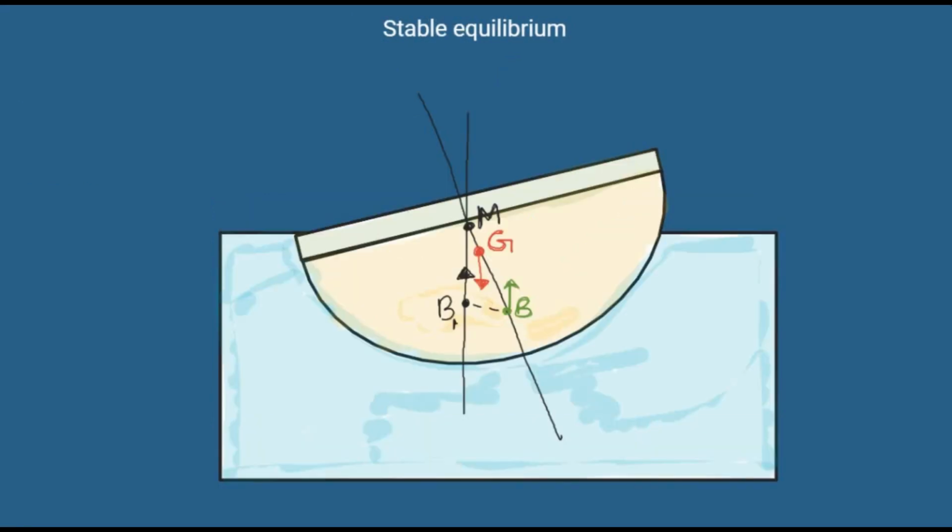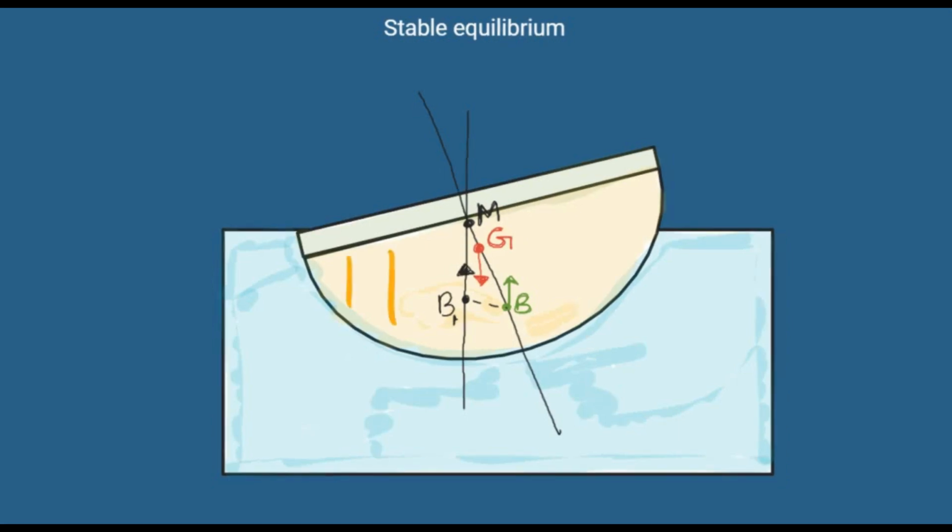During turbulence, the ship either turns clockwise or anti-clockwise. As a result, the volume of water displaced by the ship changes, due to which the center of buoyancy also shifts. Now from the new center of buoyancy, as shown in this diagram B1, when we draw a vertical line, that vertical line intersects with the previous line joining the center of gravity and center of buoyancy. That point of intersection is called the metacenter. Metacenter is the point that decides whether the ship is going to tilt further down or come to its stability.